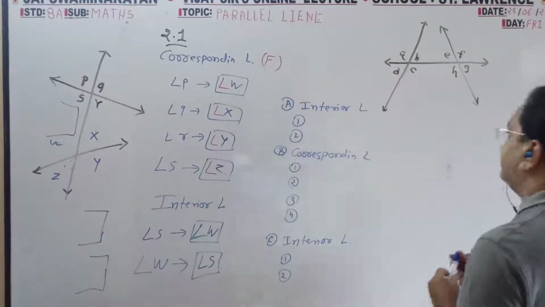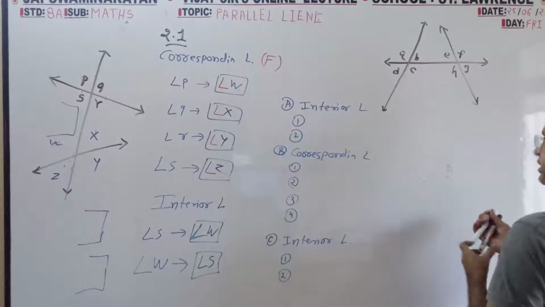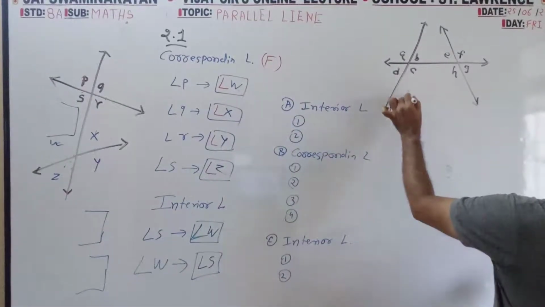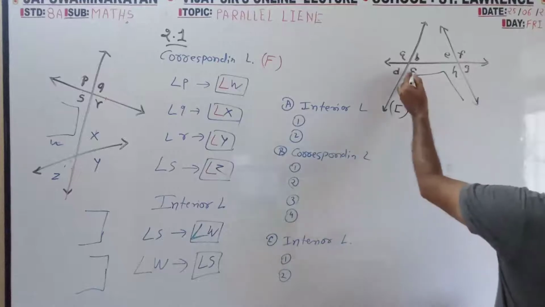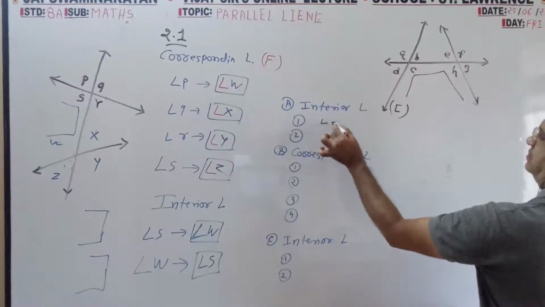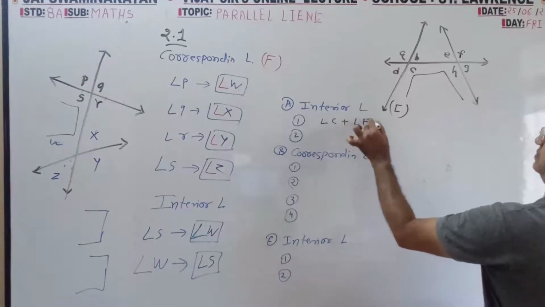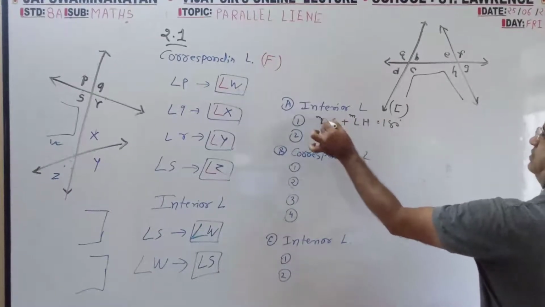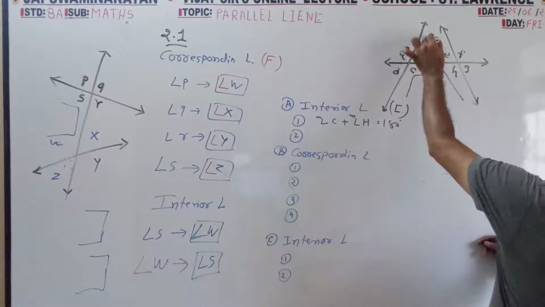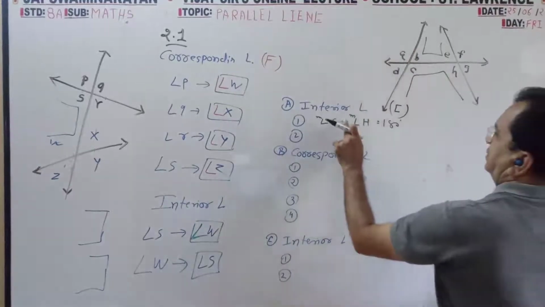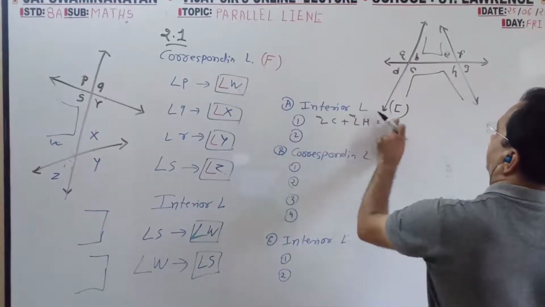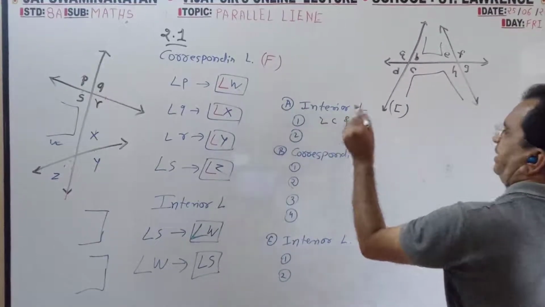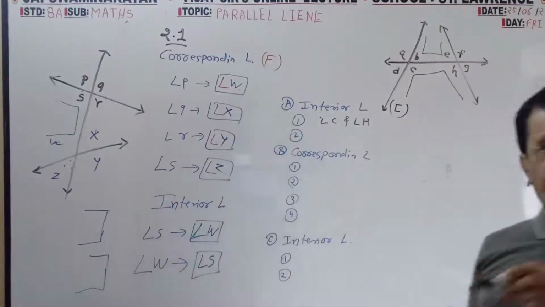Interior. Interior means C. So this you can see C. C plus H. You can write measure. This plus this. So they want pair only, that's it. Angle C and angle H. Interior C shape C.